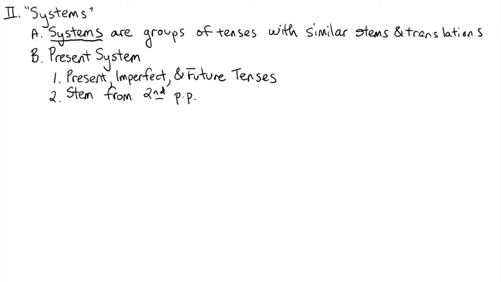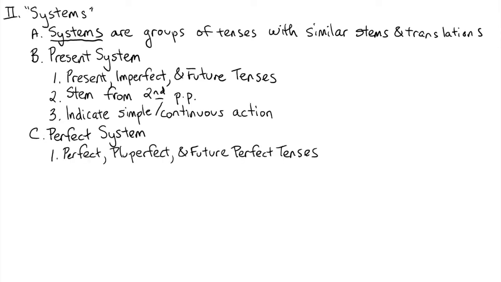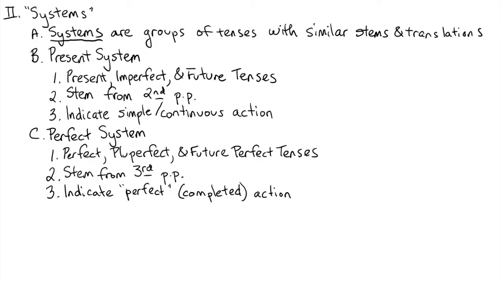The present system, as a system, is grouped together by the fact that it indicates simple and continuous actions, such as I am walking or I was walking, or I walk and I will walk. Notice the -ing present there. The other system we have is the perfect system, which is made up of the other three tenses, the perfect, pluperfect, and future perfect tenses. These have a formation in common that they all get their stem from the third principal part, dropping the letter I. These all indicate what is called a perfect or completed action.